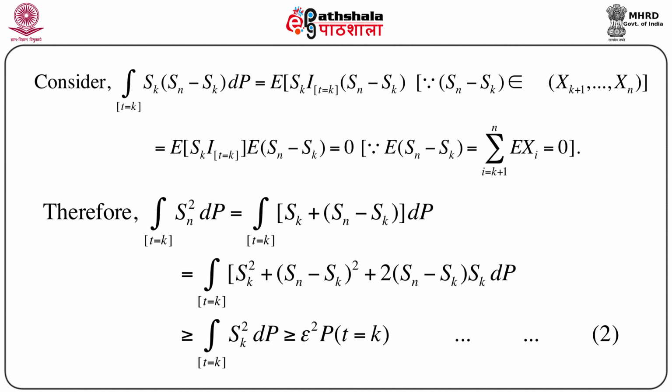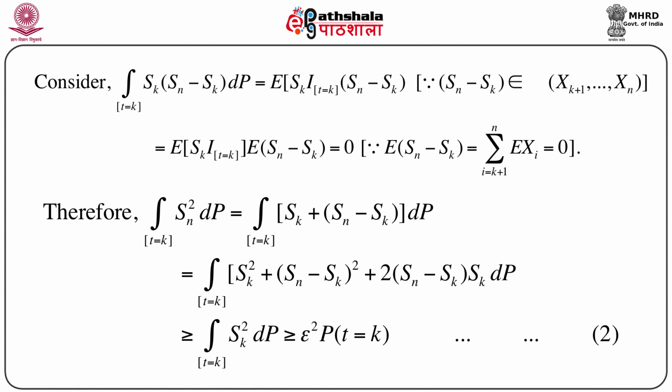Now consider the integral over T equals k of Sn square dP, which equals, we can write Sn as Sk plus Sn minus Sk. So, this is exactly equal to the integral over T equals k of Sk plus Sn minus Sk, whole square, dP. Simplifying using the a plus b whole square formula, we immediately get the integral over T equals k of Sk square plus Sn minus Sk whole square plus 2 into Sn minus Sk into Sk dP.